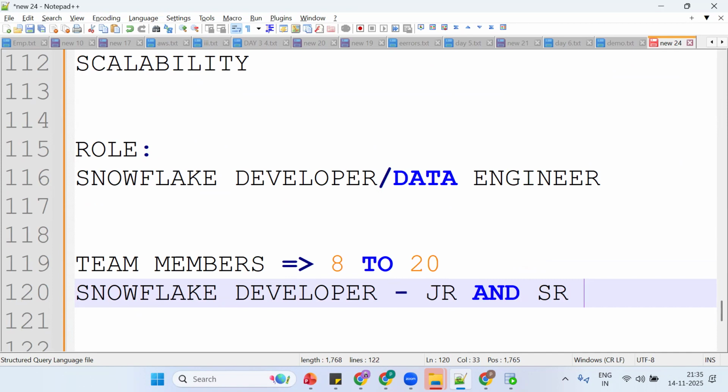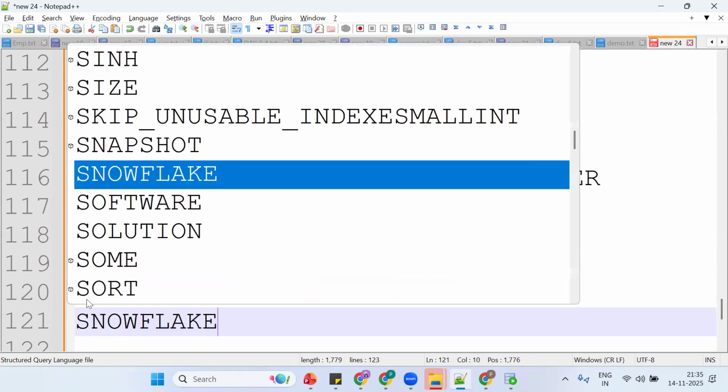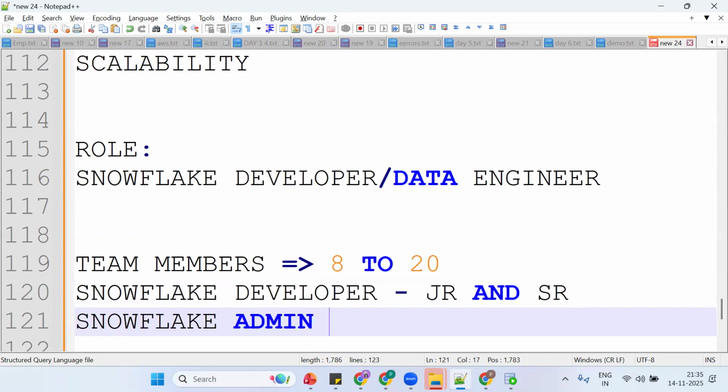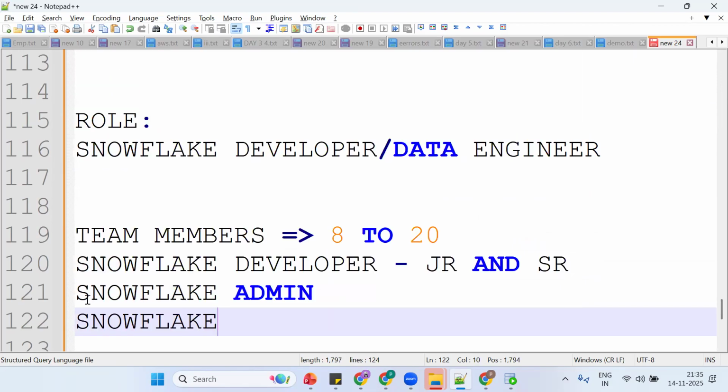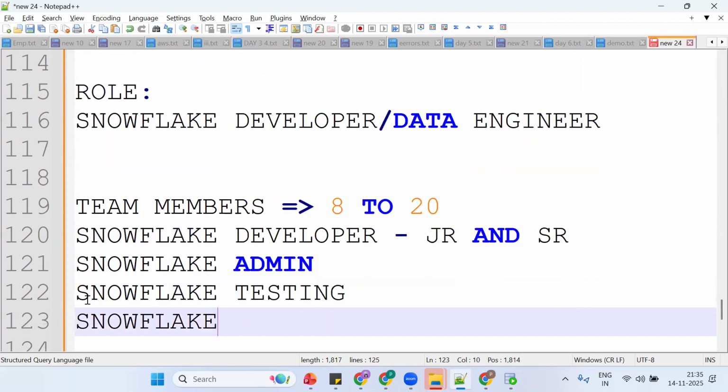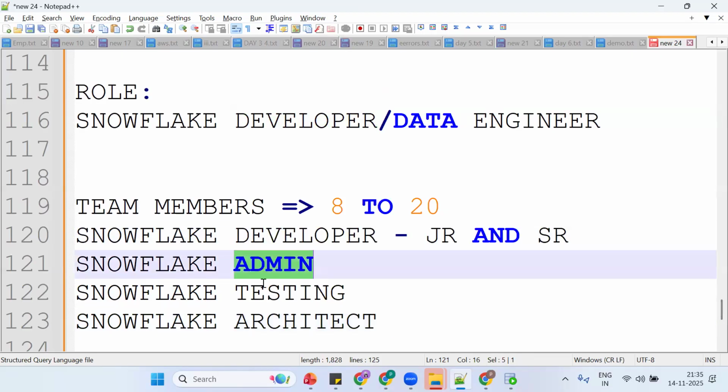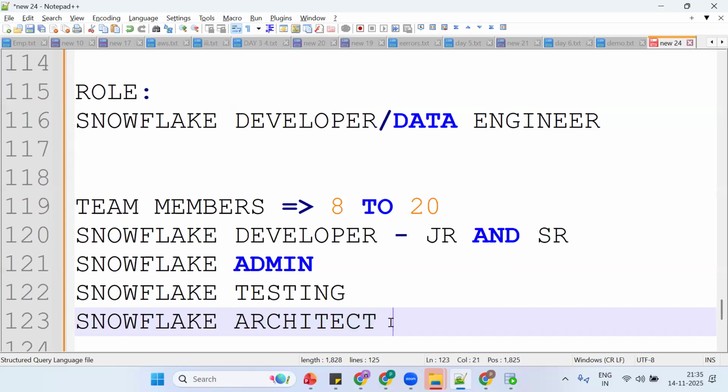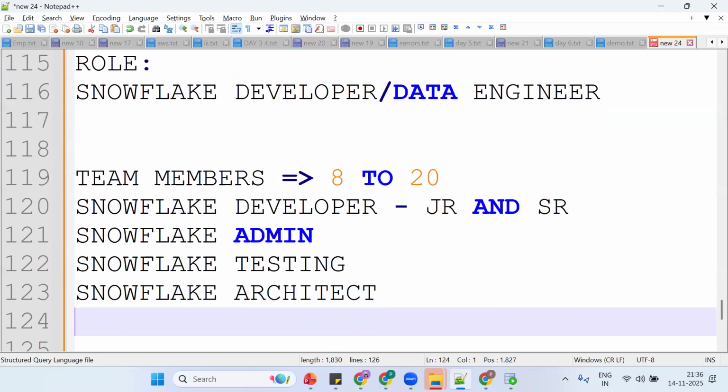So Snowflake developer, then Snowflake admin, then a Snowflake testing person. Any other? Snowflake architect. So developer, admin, testing, and architect. Any other guys?